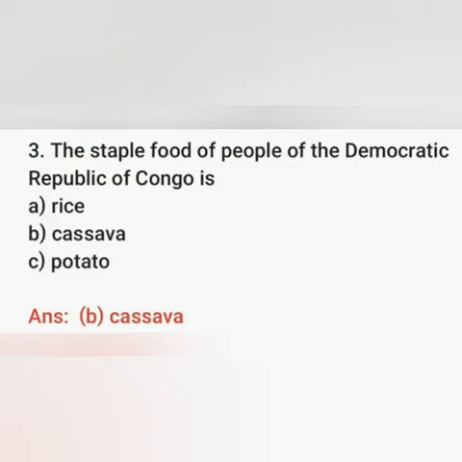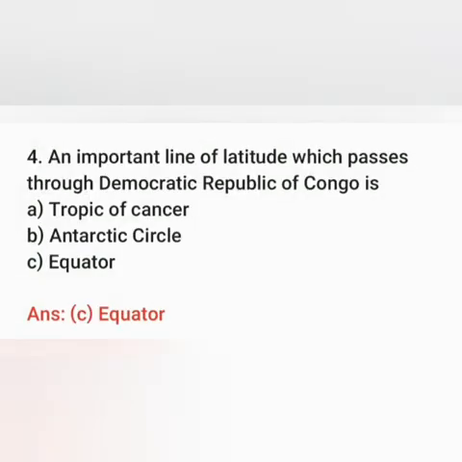The cassava plant has long and fleshy roots. The tubers are taken out from the ground and soaked in water for many days. Then the skin is peeled off. The tubers are dried and flour is made from them. Do you remember all this? What is cassava? Yes.